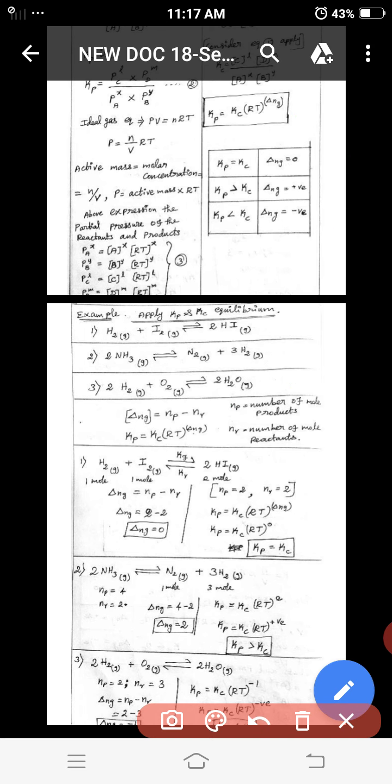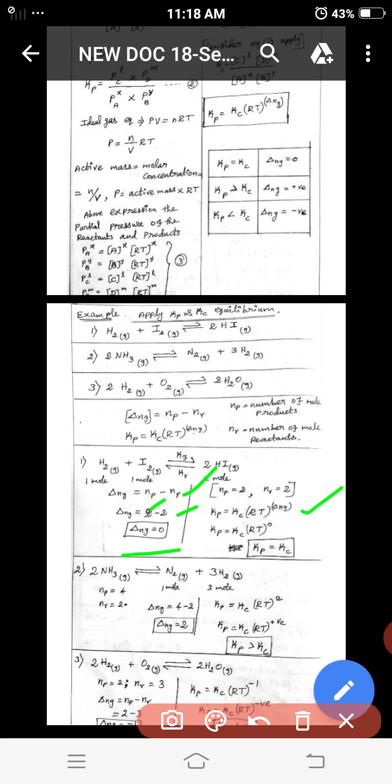For the first sum, we write 1 mole on this side, and on the other side 1 mole, and here 2 moles. So the reactant part is here and the product part is here. 1 plus 1 is 2 moles, so the number of product is 2 moles and the number of reactant is 2 moles. Applying the formula, 2 minus 2, the delta Ng value is 0.